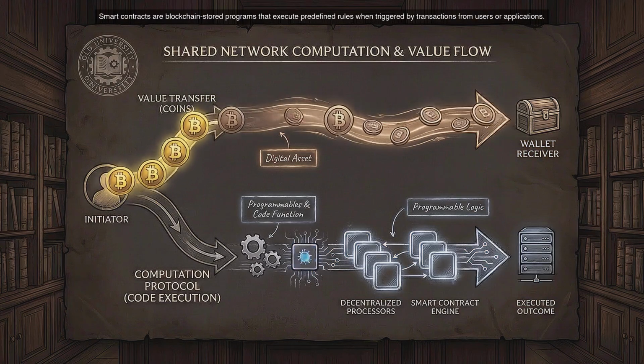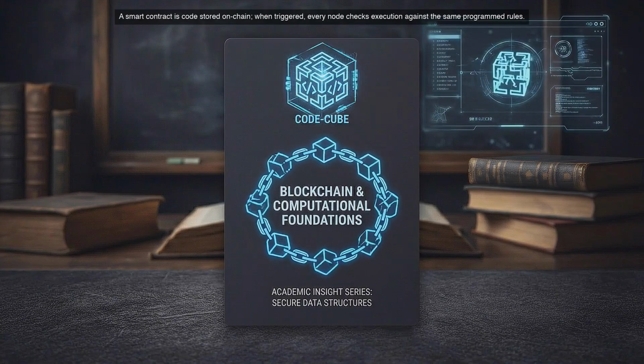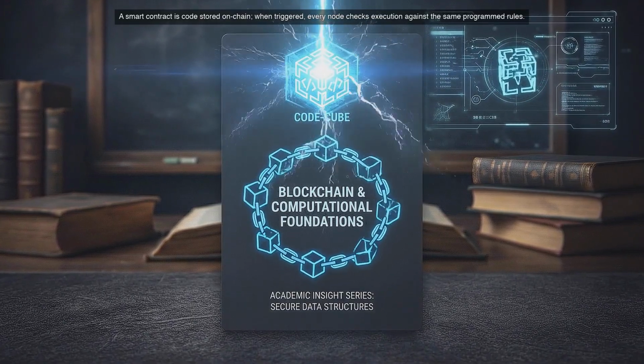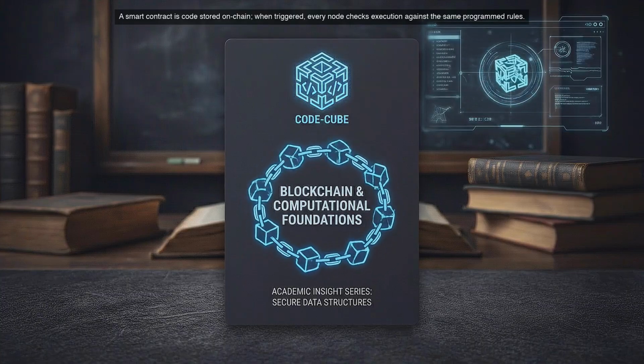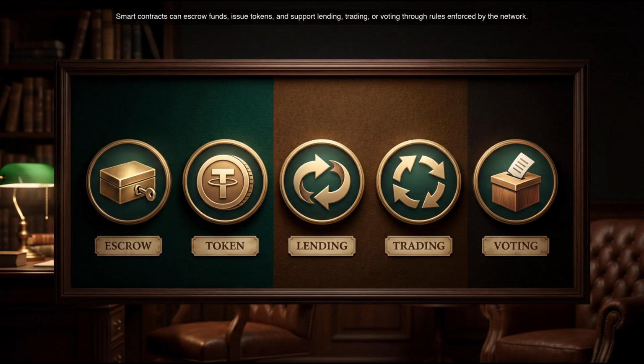Now let's look at how Ethereum keeps all of this consistent. Ethereum uses a consensus system called proof of stake. Since 2022, Ethereum has relied on validators instead of proof-of-work miners. Validators are participants who lock up, or stake, Ether, which is Ethereum's native cryptocurrency. In return, they help propose and verify new blocks. A block is a batch of transactions. Validators check whether transactions follow the rules. If the network accepts the block, it becomes part of Ethereum's history. If a validator behaves dishonestly, part of its stake can be taken away. This penalty is called slashing.